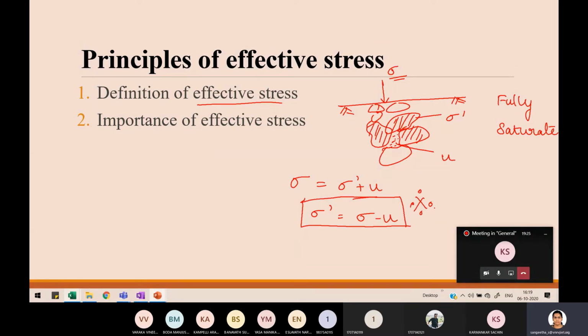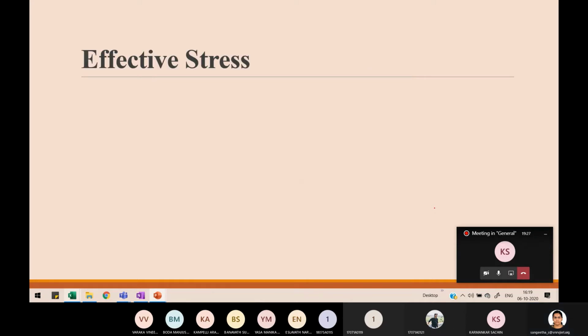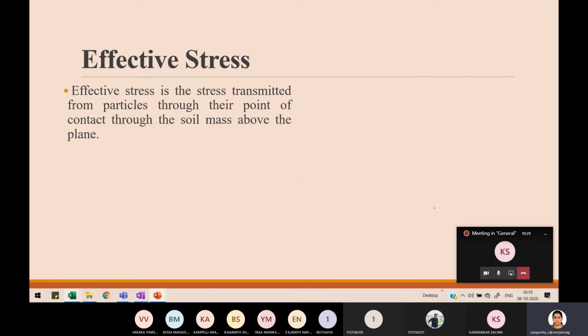So let us see in terms of definition. What is effective stress? Effective stress is the stress transmitted from particles through their point of contact throughout the soil mass above the plane. Okay. So one particle is there. So this particle transfers that stress which was taken by it to the particle next to it. And this transfer happens through their point of contact.